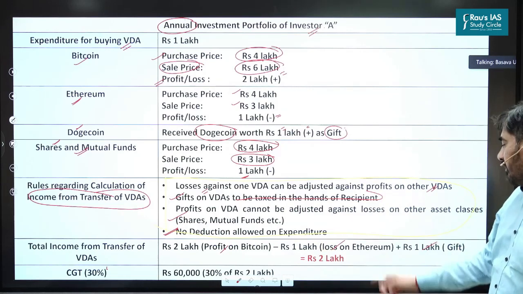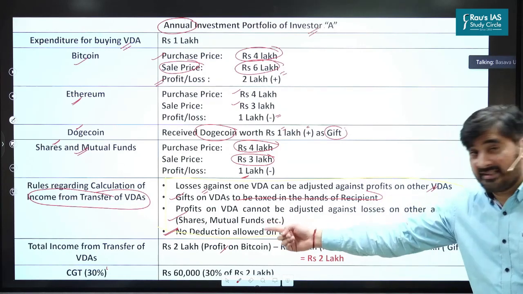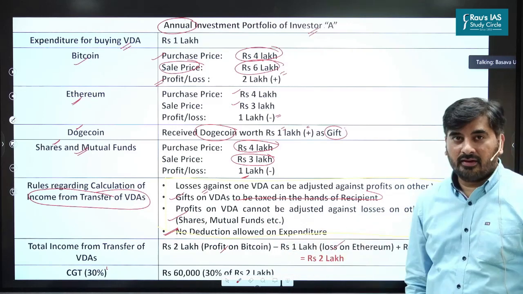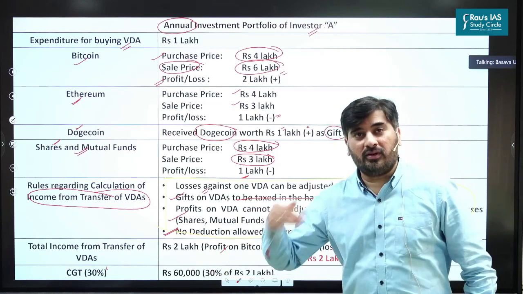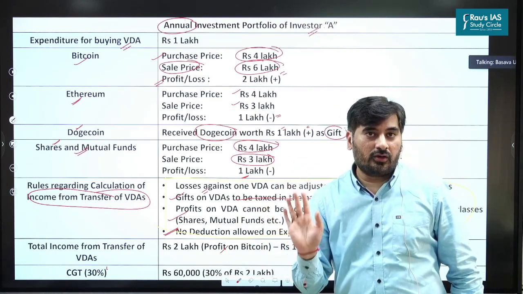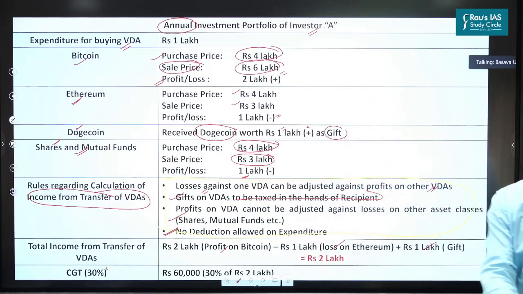So how much is this? Total is 2 lakh. Total income from the transfer of virtual digital assets. Accordingly, capital gains tax of 30%. And this is irrespective of my annual income. Are we clear on this, all of you? Let's look at the next part.